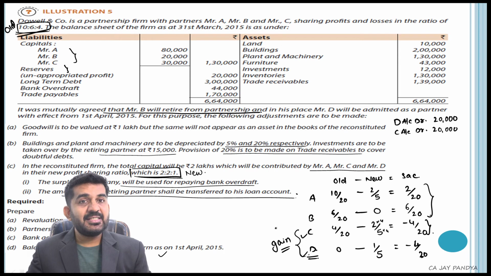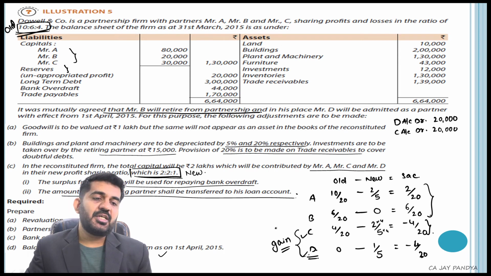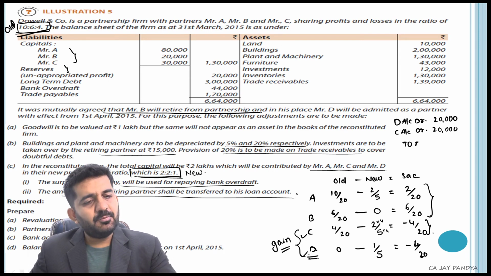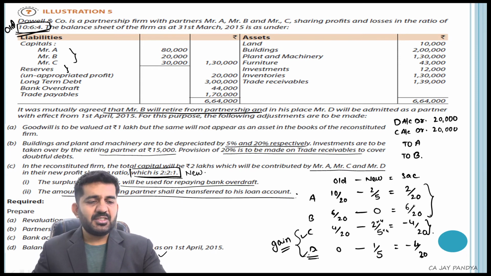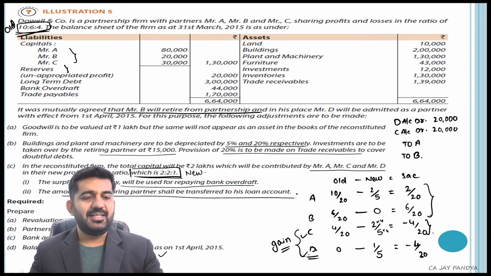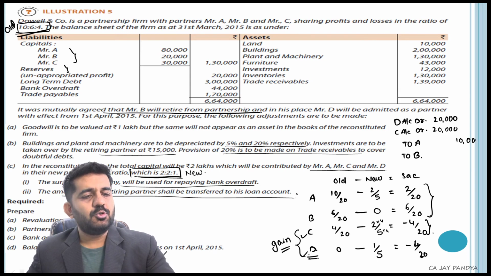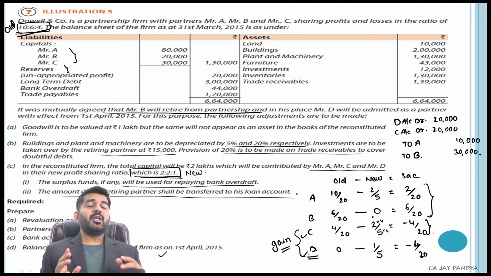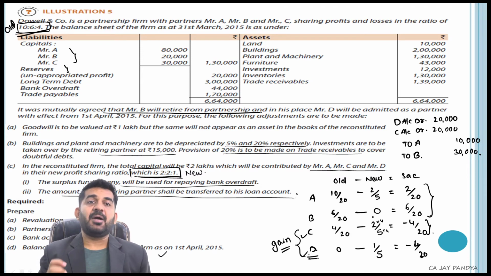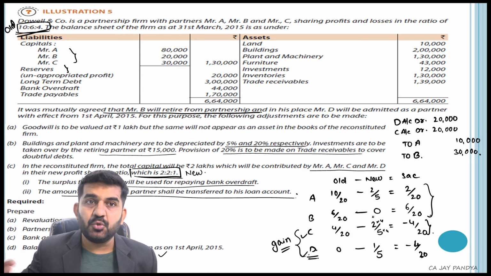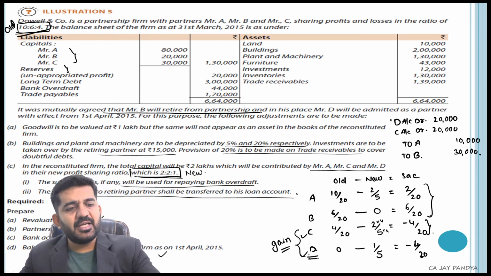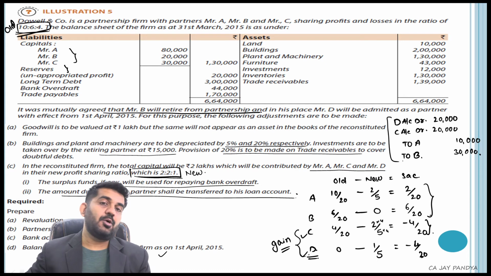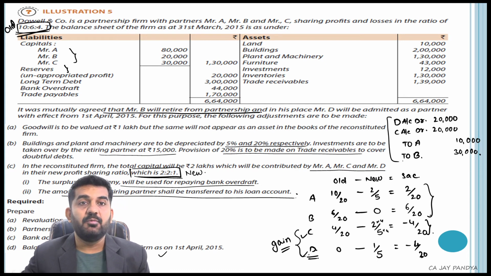Total gain by C and D is 20,000 and 20,000, which will be distributed to A and B in the sacrifice ratio. And what is the sacrifice ratio? It is 1:3. So it should be 10,000 and 30,000. Our past journal entry is: gaining partner account debit in gaining ratio to sacrificing partner in sacrifice ratio. This can be transferred to capital account and ultimately goodwill will be routed directly.